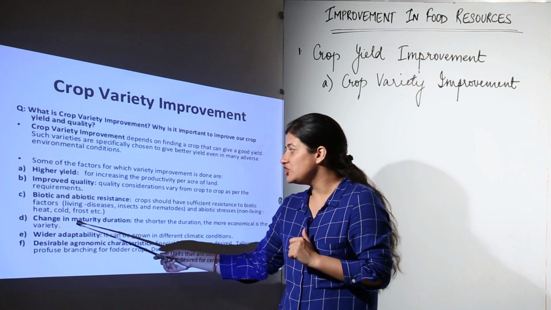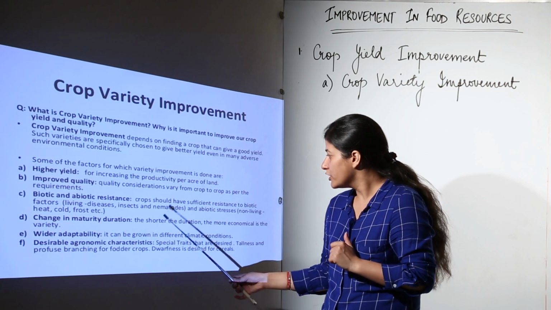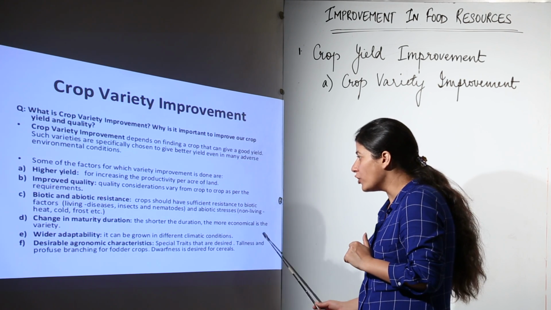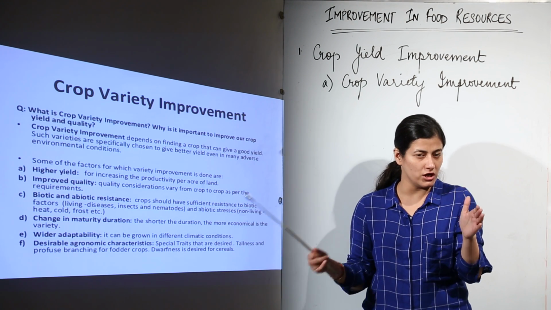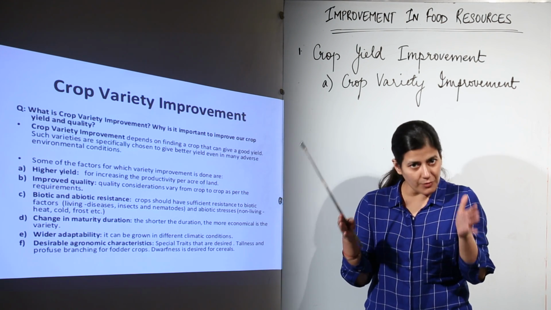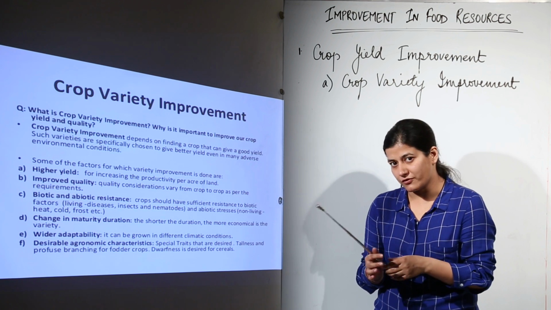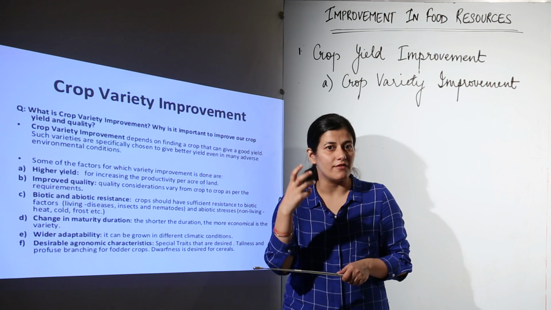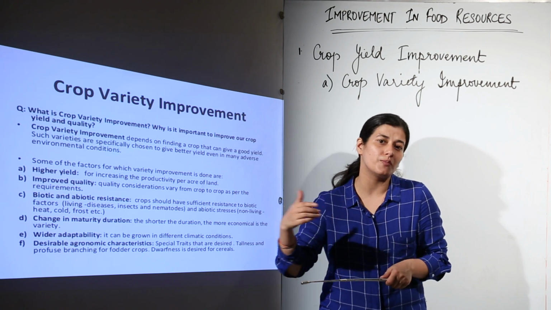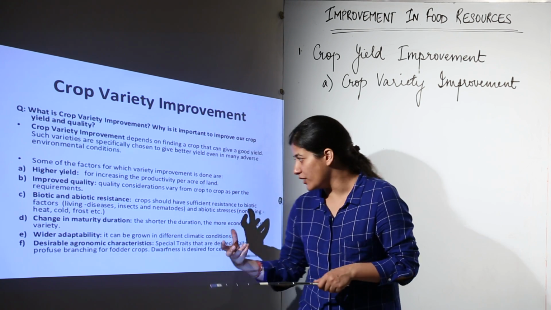Then we have change in maturity duration. The shorter the duration, the more economical is the variety. So, we often search for those plants which have a short duration of their reproductive phase, or I would say vegetative phase. Supposedly, you have a crop that takes 6 years. It would be better if you have a crop that takes 4 years, so you can have more productivity and more people would get food out of that.